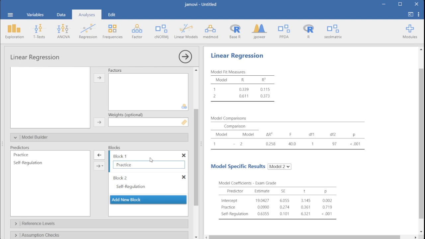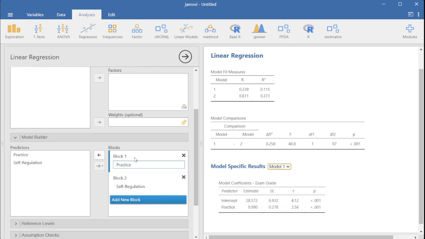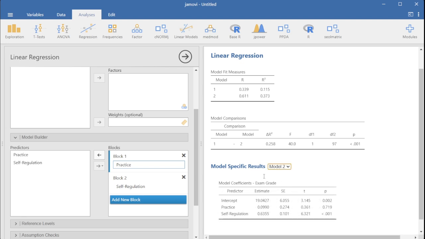As the hypothesis, or what we're trying to check, is whether self-regulation plays a significant role, meaning self-regulation is the covariate, we put self-regulation in block 2, which, as you can see, created here a drop-down menu where you have your first model, meaning block 1, and your second model, meaning when you add the block 2 part, so when you add self-regulation as a covariate.